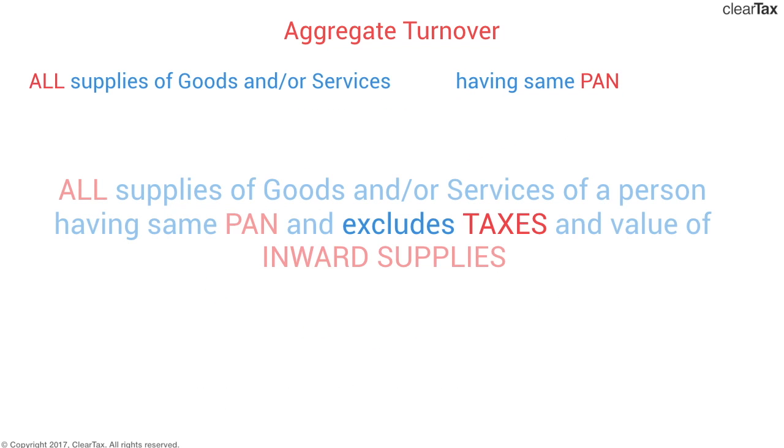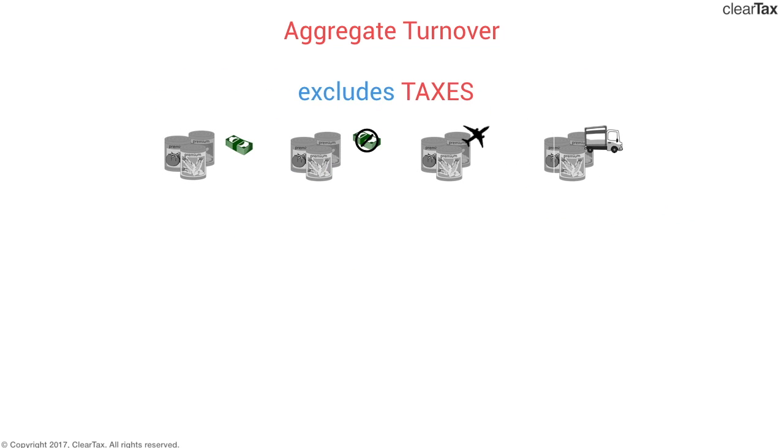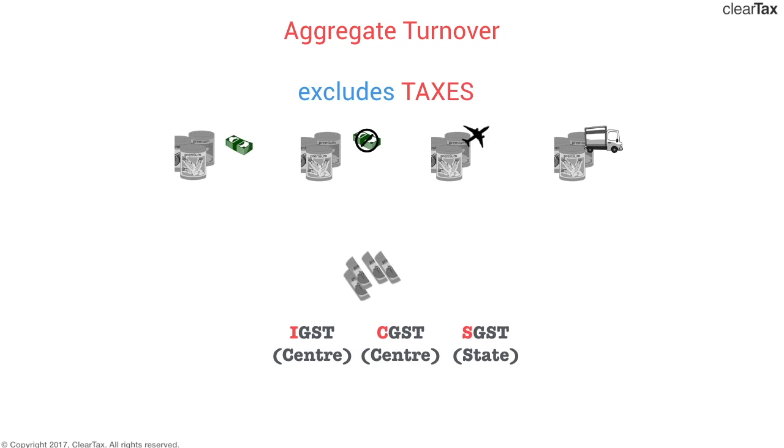The third thing you have to keep in mind while computing the aggregate turnover is that it excludes taxes. We've already seen what goods and services mean, that they include taxable, exempt, export as well as interstate. Now in any of these amounts, if there are taxes included, whether it's IGST, CGST or SGST, you will have to exclude them while computing aggregate turnover.